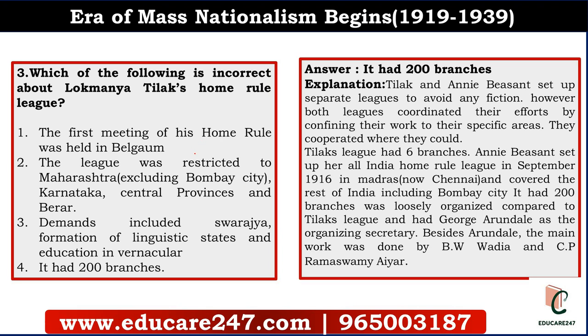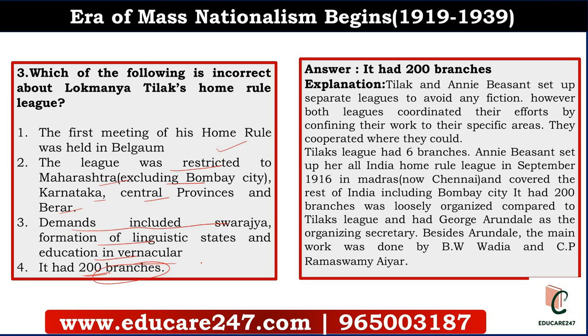The first meeting of this league was held in Belgaum. The second statement, the league was restricted to Maharashtra, excluding Bombay, Karnataka, central provinces and Berar. Third statement, demands included Swarajya, formation of linguistic states and education in vernacular. And fourth, it had 200 branches. So which is the incorrect statement? It had 200 branches. What?